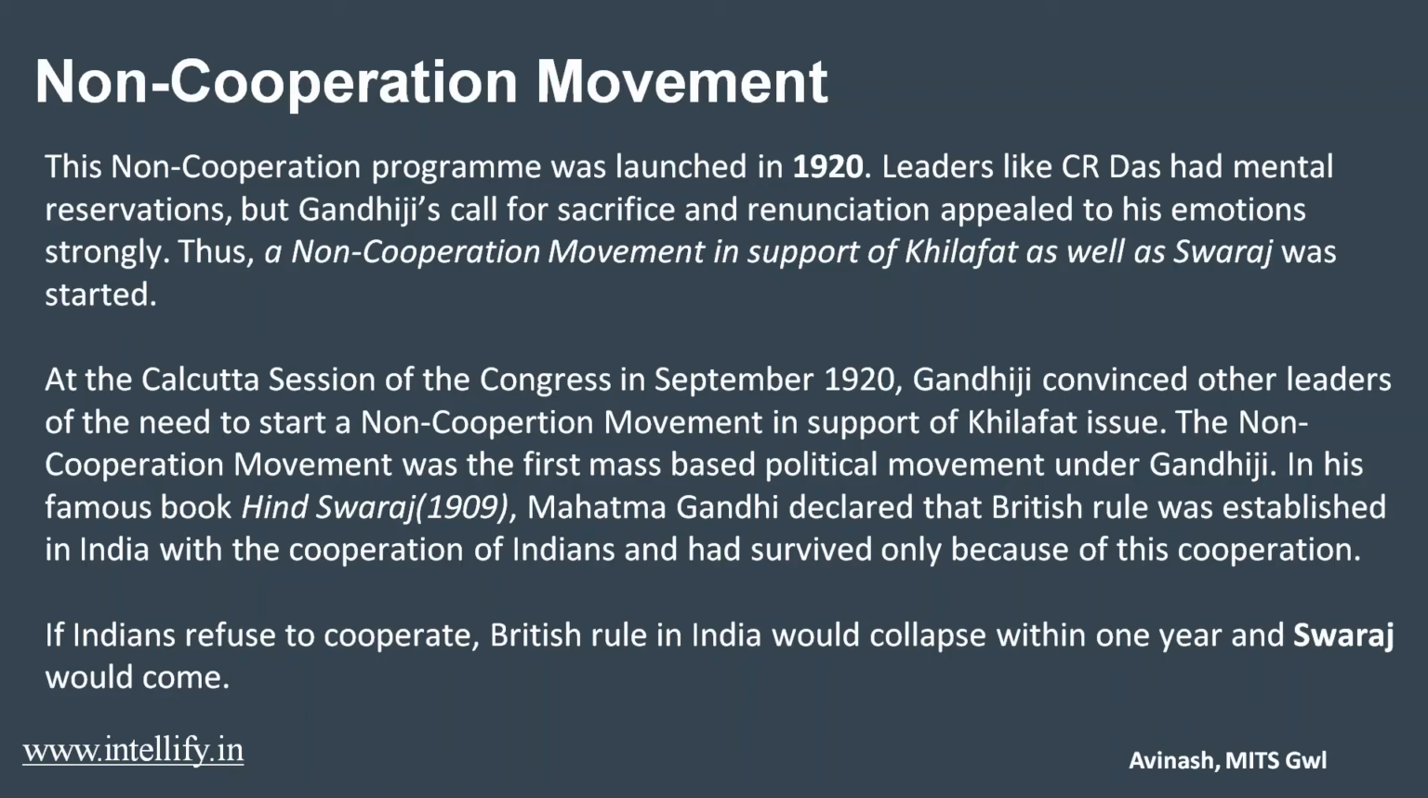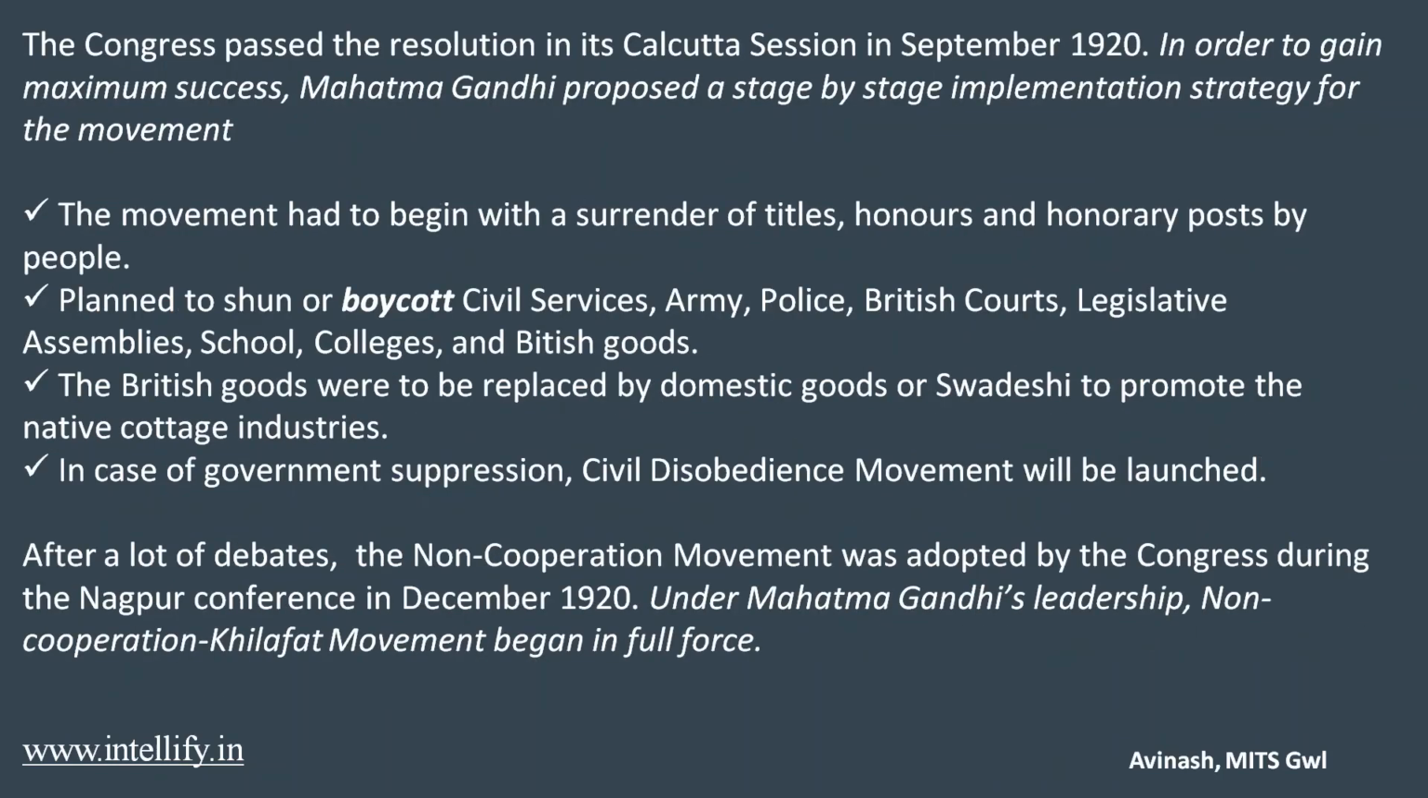In his famous book Hindu Swaraj from 1909, Mahatma Gandhi declared that British rule was established in India with the cooperation of Indians and had survived only because of this cooperation. If Indians refused to cooperate, British rule in India would collapse within 1 year and Swaraj would come. The conditions that existed at that time were due to the cooperation of Indians. If Indians refused to cooperate, British rule would collapse and Swaraj would be established. Now moving to our next slide.